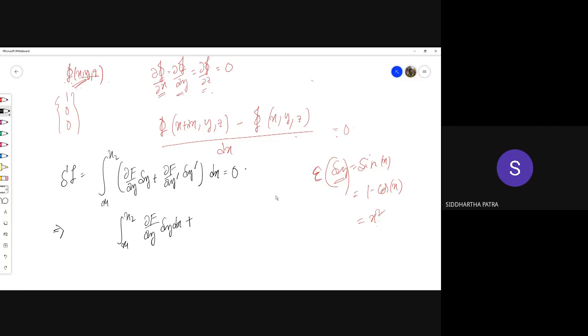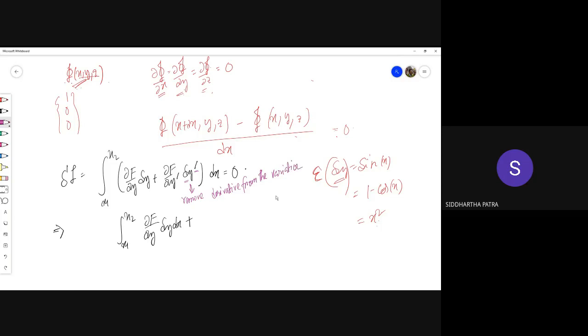The purpose of doing so is we want to remove the x derivative from the variation.